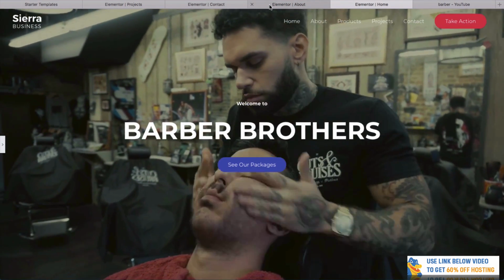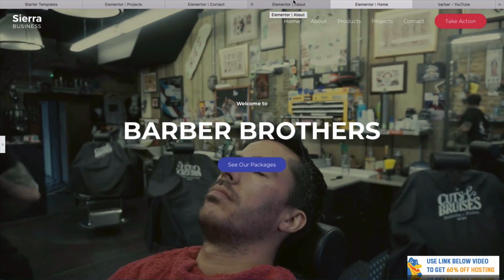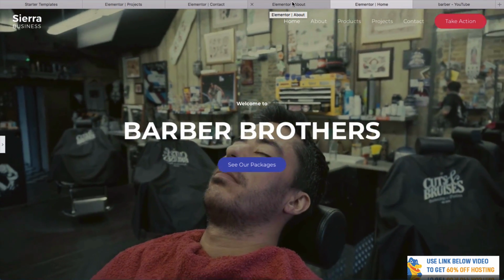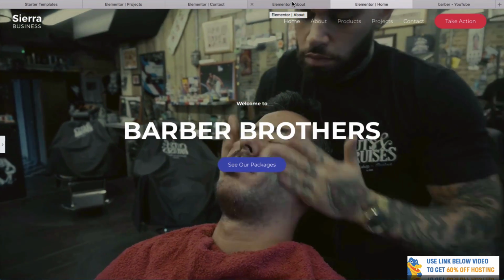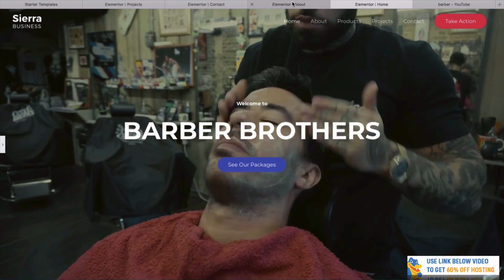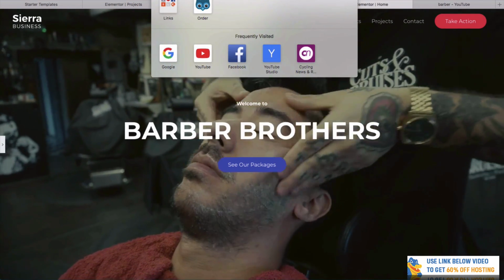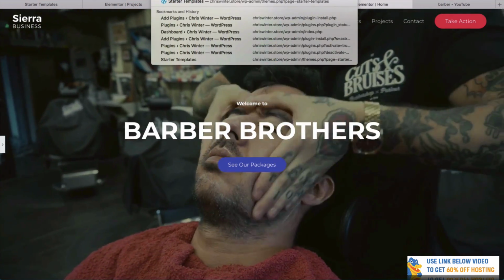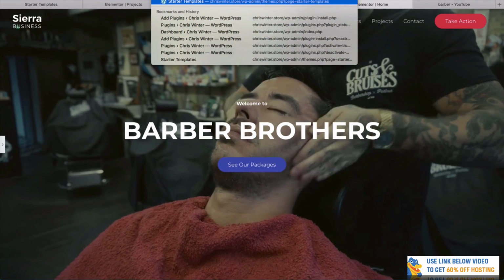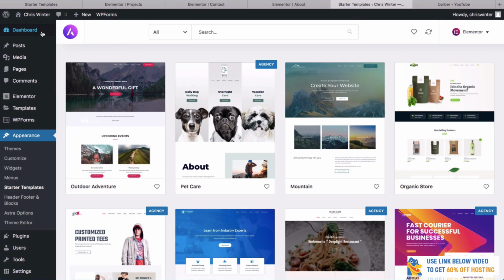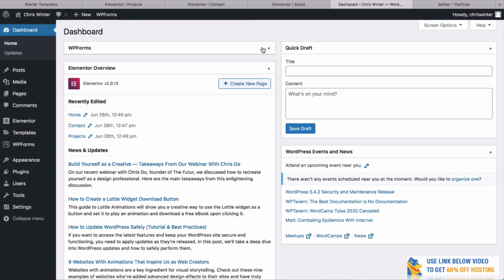So there are a few other things that I would like to show you in the WordPress dashboard as well. This is quite important because we've done a lot of the fun stuff now, but we need to do some things so you get found online, and also just to make the whole website work really well. So if we go to WP admin, you add in your store name, and then you go to WP admin. You can go to your dashboard. There's a few other things that I'll just quickly show you.